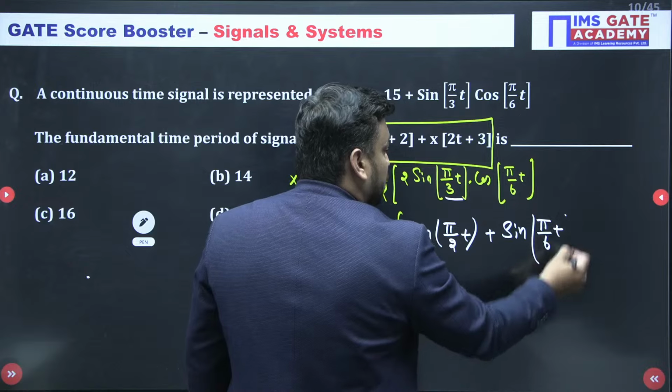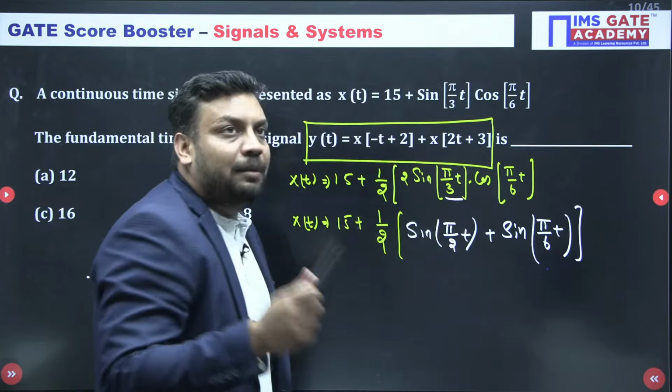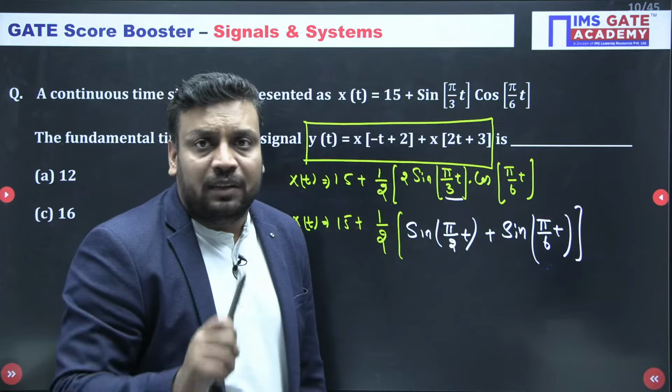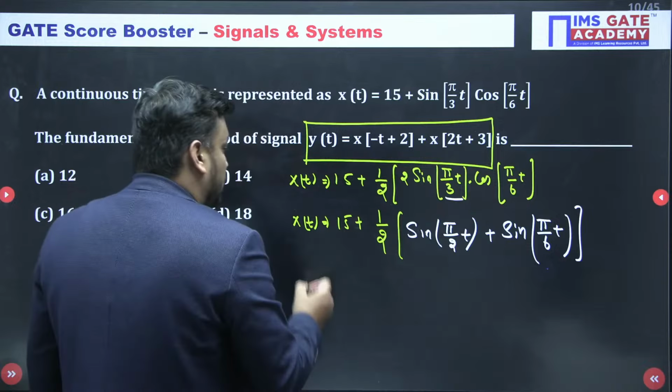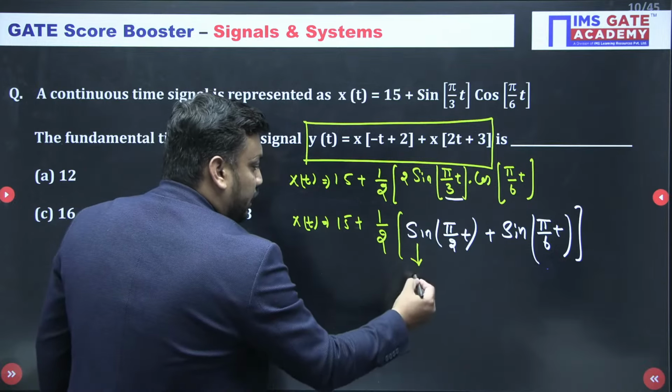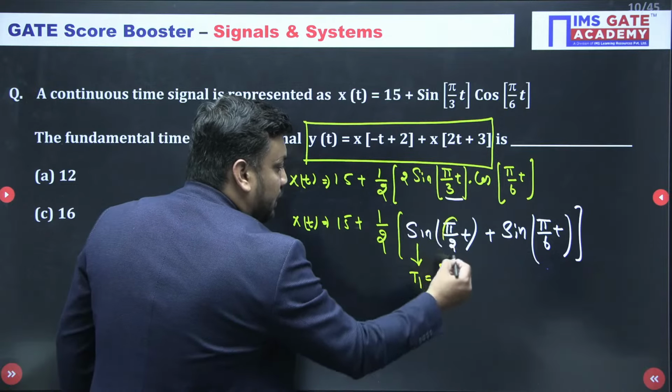So pi by 6 into t. Now student, even you can multiply with half also. We know that fundamental time period is only depending on the time scaling factor. Even it does not depend on shifting, amplitude scaling, reversal, whatever. So now you just need to find out the T1 from here. T1 is nothing but 2 pi by omega 1 and omega 1 is multiple of this.